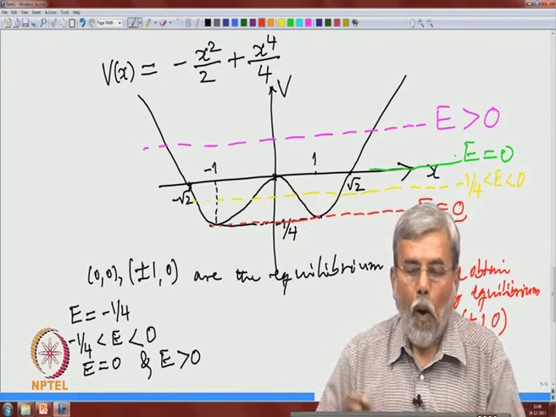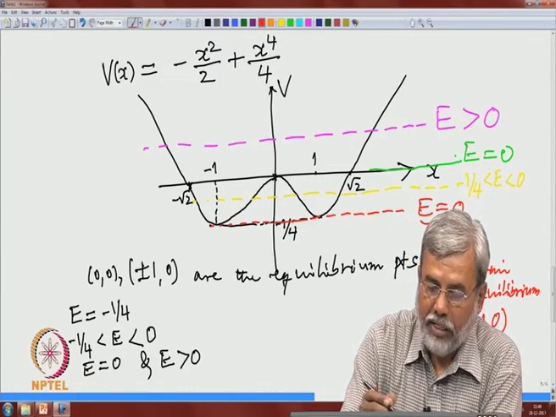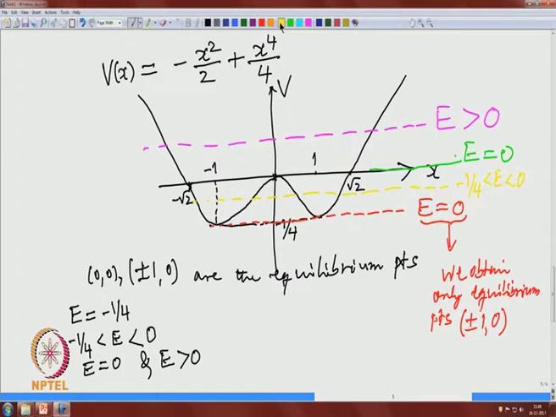Okay. And when the energy level is between minus quarter and 0, the values of x are restricted to this portion. It is called a potential well in physics language. So, they are around each of these equilibrium points, plus or minus 1 0.